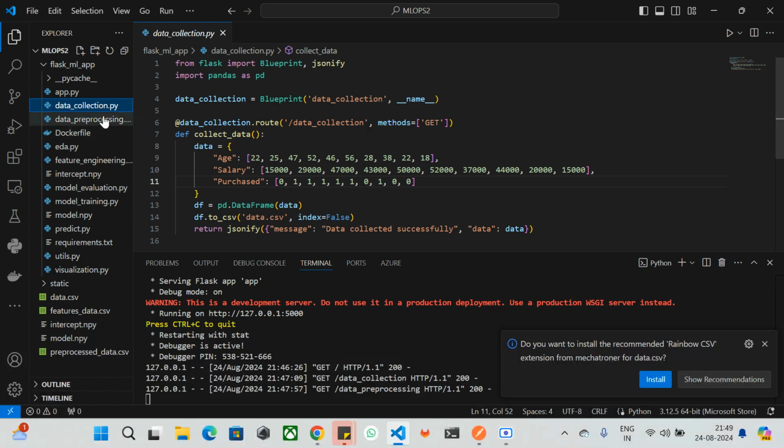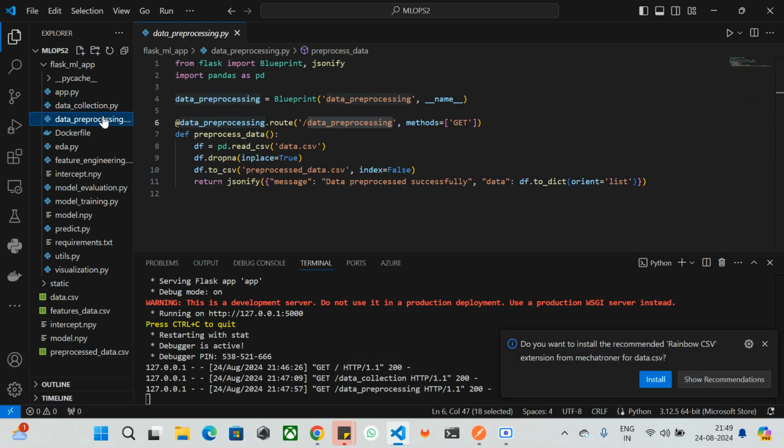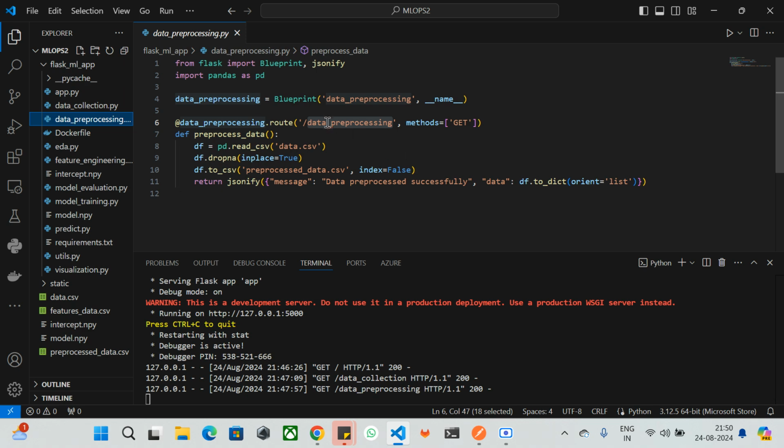But when it comes to data pre-processing, this is the next stage. Whatever data I have saved, we are going to use it, handle the missing values, and drop any rows that have missing values. Since we don't have many values over here, it's not a big deal to do this data pre-processing. But don't be confused. So let's use this data pre-processing.